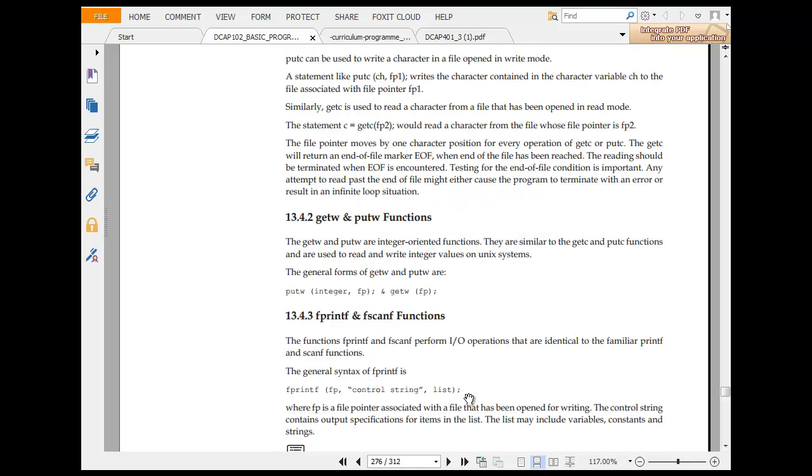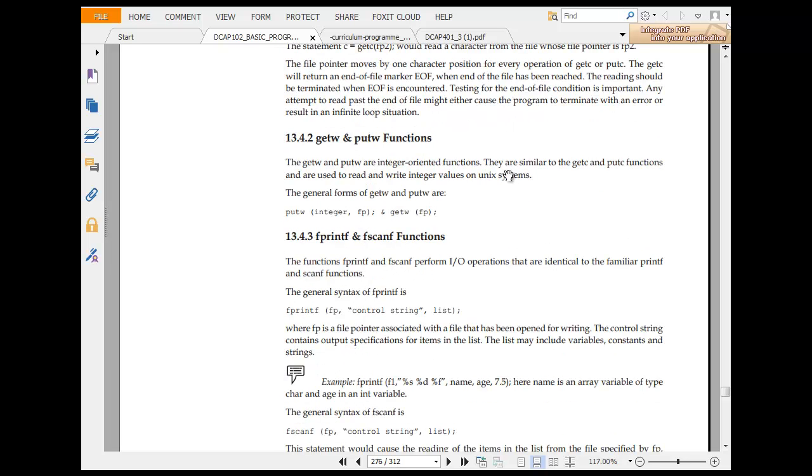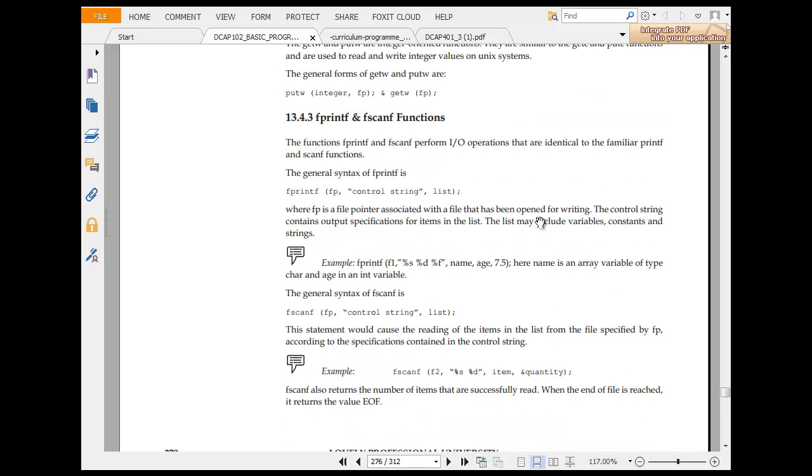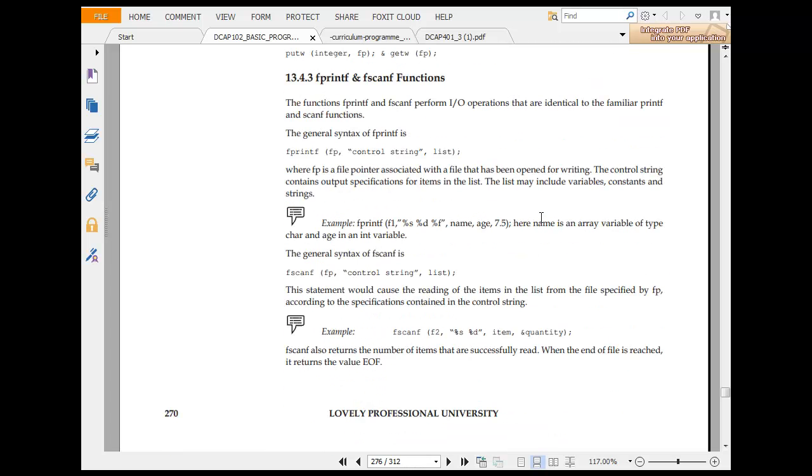getw and putw functions. getw and putw are integer-oriented functions; they are similar to the getc and putc functions. fprintf and fscanf functions. The fprintf and fscanf functions are identical to the printf and scanf family of functions. The general syntax is fprintf(fp, control string, list), where fp is a file pointer associated with a file, and the control string contains specifications of the items to output. The list may include variables, constants, and strings.